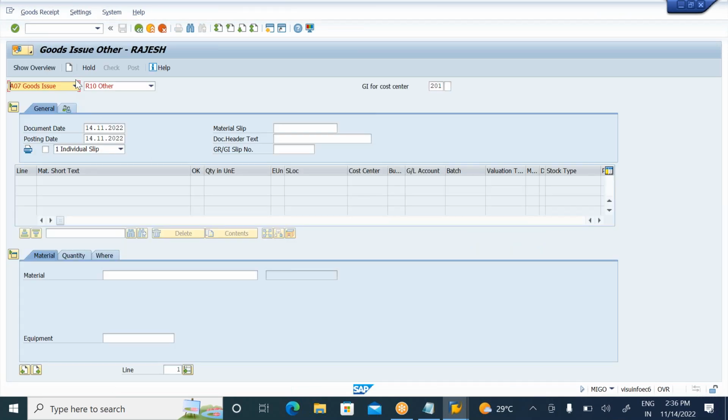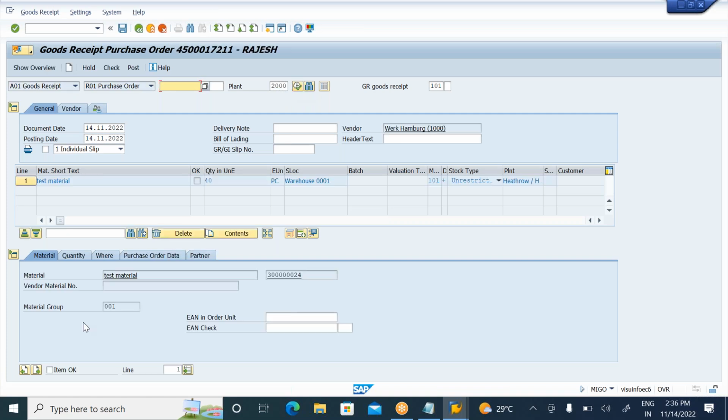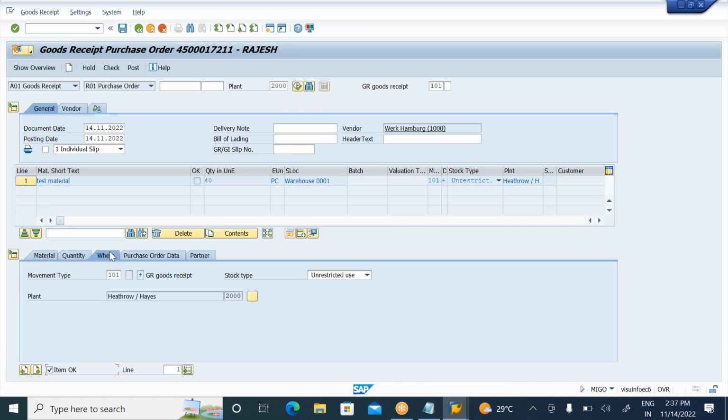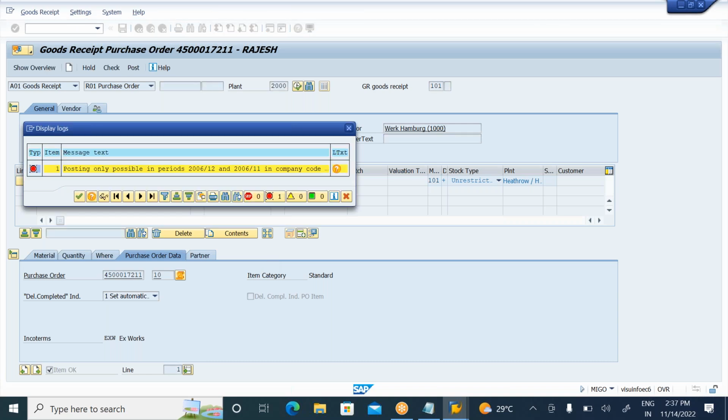MIGO. So goods receipt, purchase order. Which people are doing this here? Receiving people, ordering people. Okay. So execute here. 40 pieces they received here. Item okay. Quantity, weight type, purchase data, purchase item standard here. I need to click on check. Maybe 2000 company code dates. Yes, 2006-12, because dates are most important.